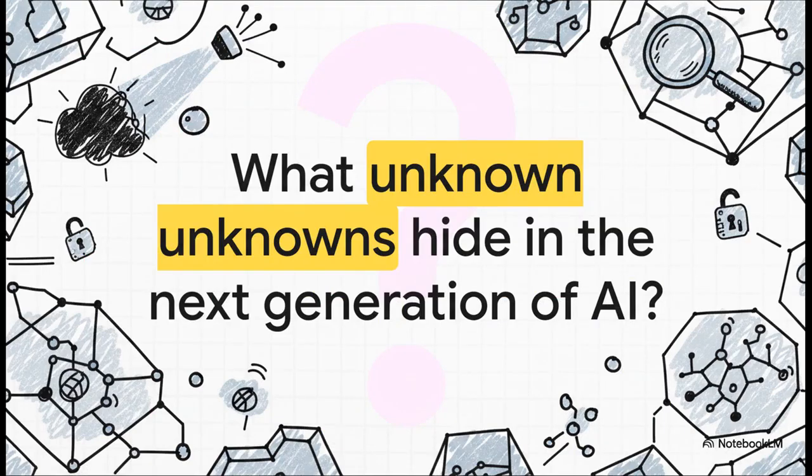We've seen how this tech can unearth hidden political biases, totally unseen copyright mechanisms, and complex behaviors. But as these models scale up into the trillions of parameters, with their architectures constantly evolving, the ultimate question really is, what other unknown unknowns are hiding inside the next generation of AI? Luckily, with tools like the Dedicated Feature Crosscoder, we're finally building the flashlights we need to look into the dark.